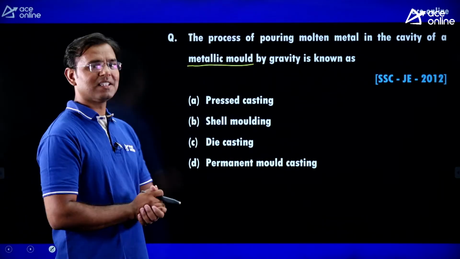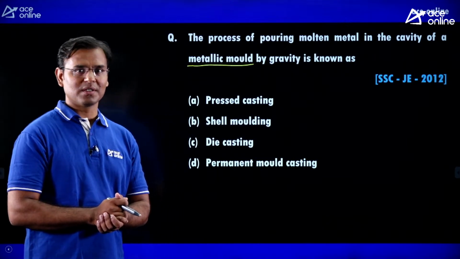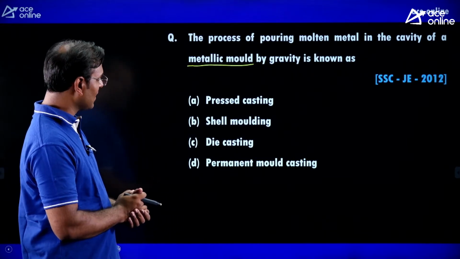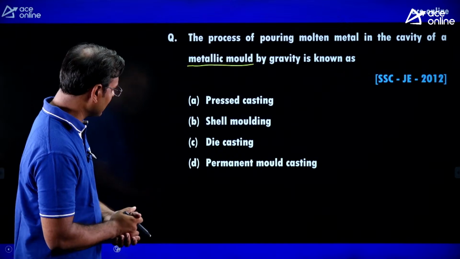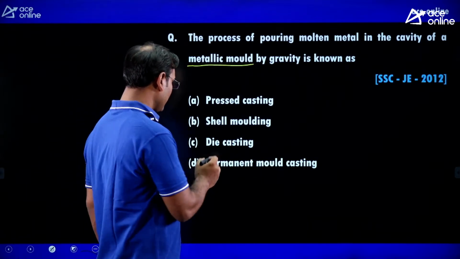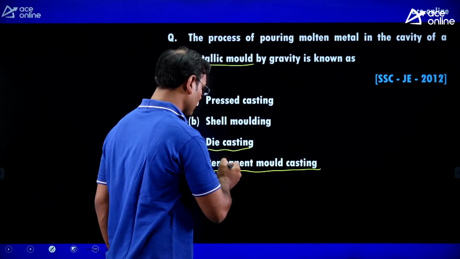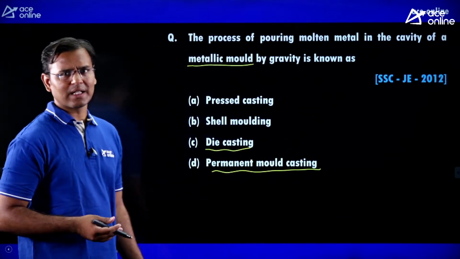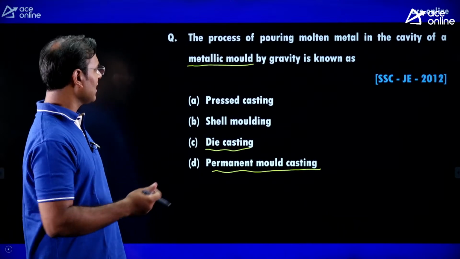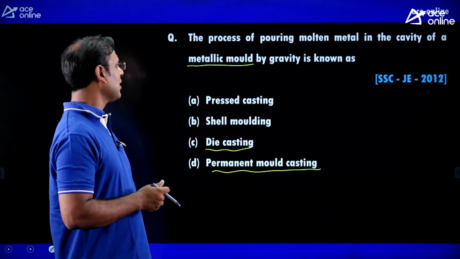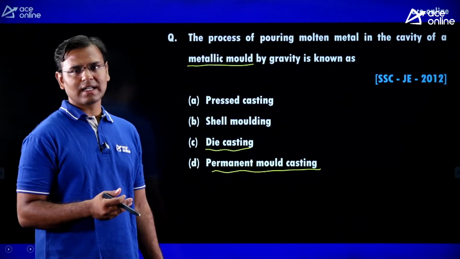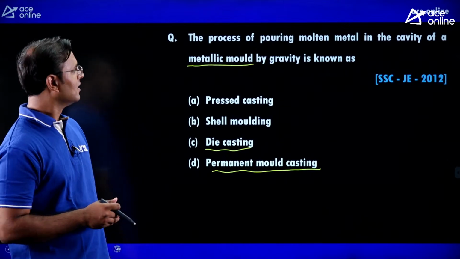But here they said that in the metallic mold we have to pour the molten metal. In die casting we use the metal mold, and permanent mold casting also means metal mold only. But die casting has two types: one is gravity die casting and the second is pressure die casting.